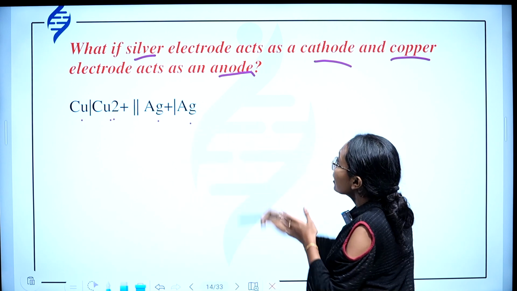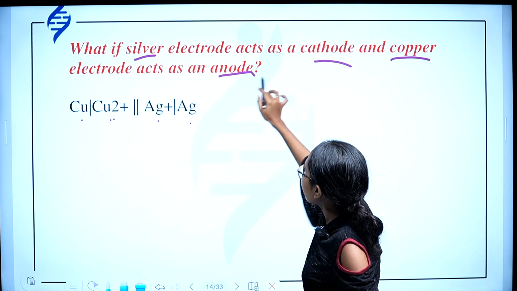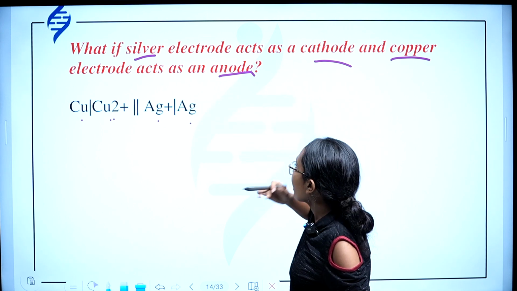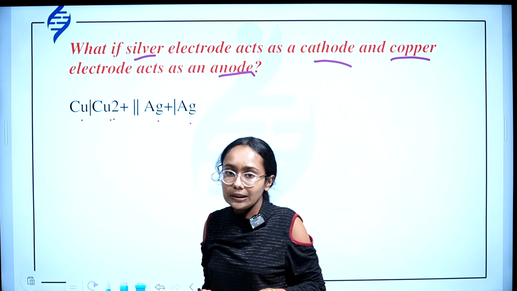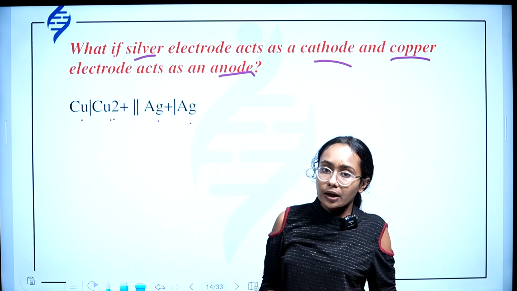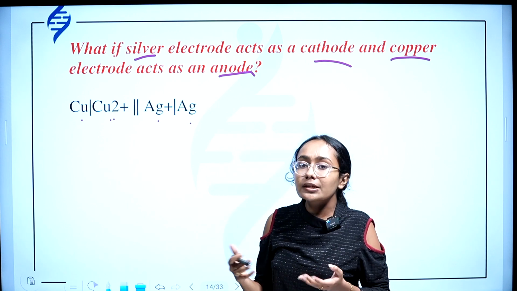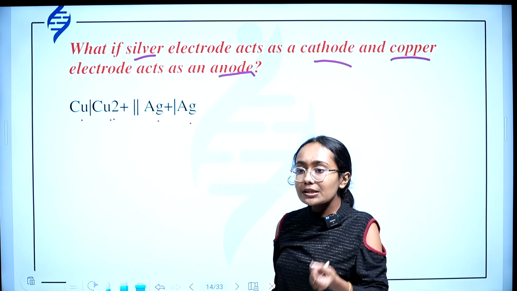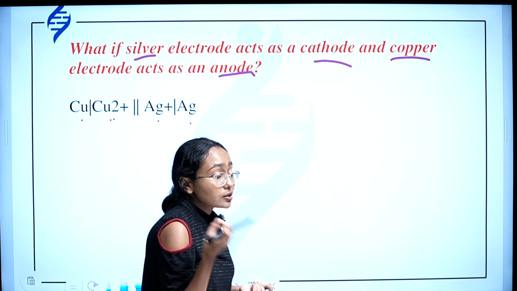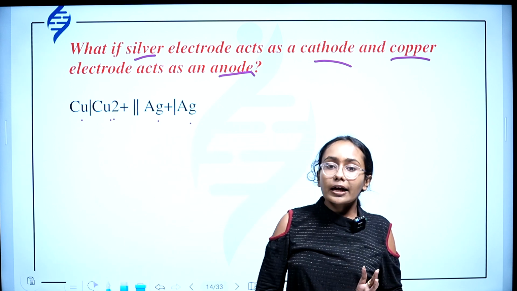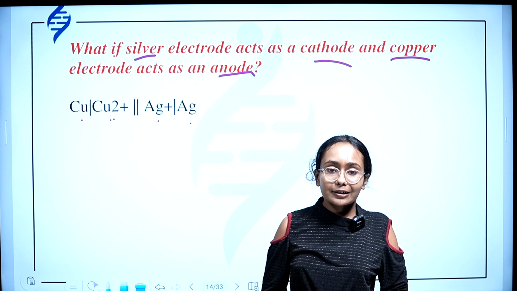For example, if this is not specified in the question, what if silver electrode and copper electrode are used in a Daniell cell or galvanic cell? Write the cell representation. It is not specified which is the cathode and which is the anode. How will you determine whether silver is a cathode or anode?